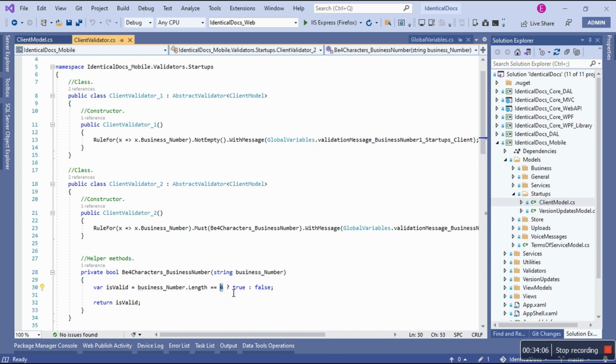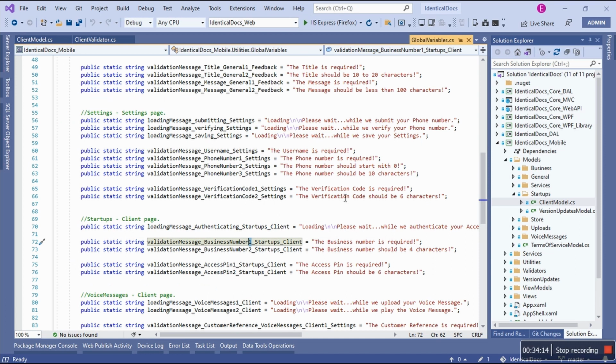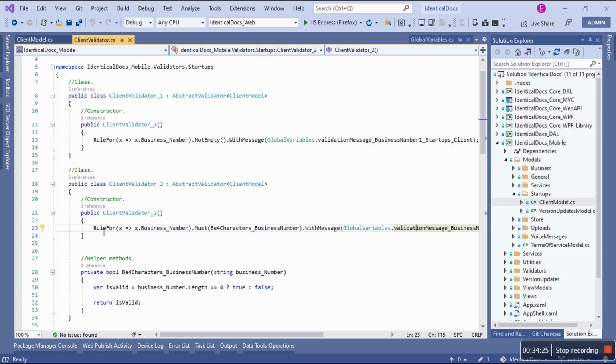Is it 4? Then return true. If not, return false. If it's false, it's going to show this second error message for business number, which says business number should be 4 characters. So it's a unique way of doing it. It's the same thing with access pin. It should be 6 characters. So this is why there's a second class in here.